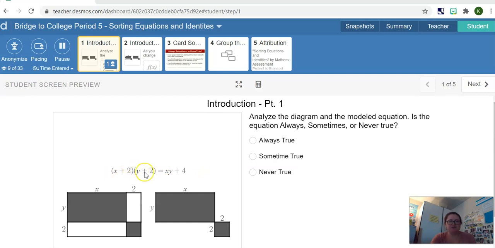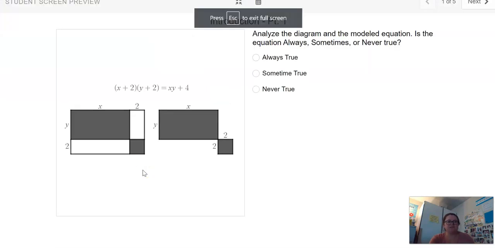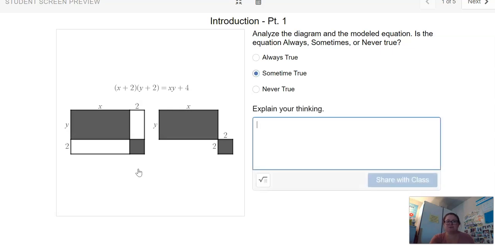2 is 2, 0 plus 2 is 2, so you'd have 2 times 2, which is 4. And over on this side, you'd have 0 times 0, which is 0, plus 4, which is 4. So if I put 0 in for x and 0 in for y, and let's make this bigger so we can see it better, then this would work. Now, we already said it's not always true, and I found one time when it does work, which means it's not never true, which means it has to be sometimes true. So my thinking is that if I put 0 for x and 0 for y, then this will work. And so it's sometimes true.